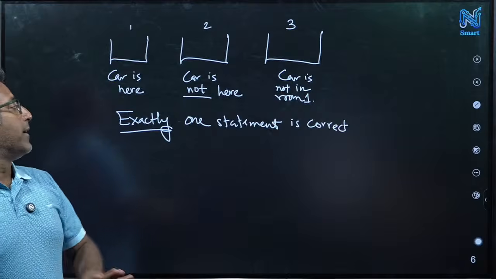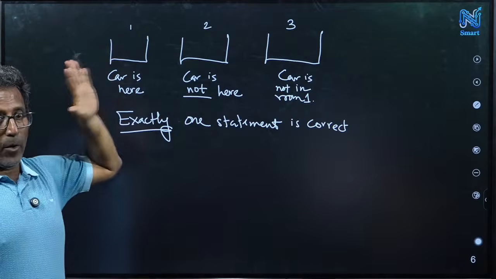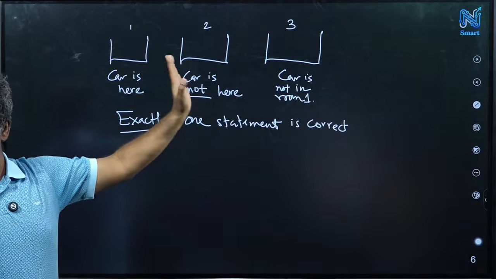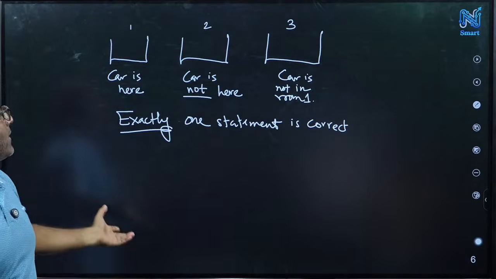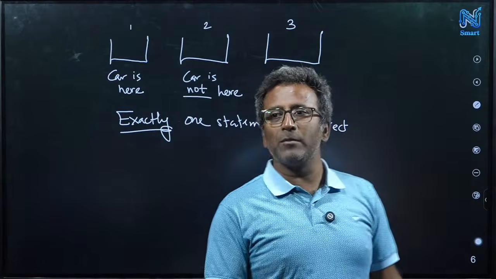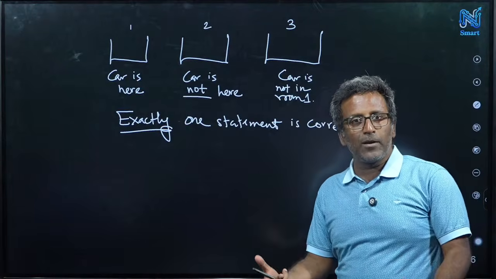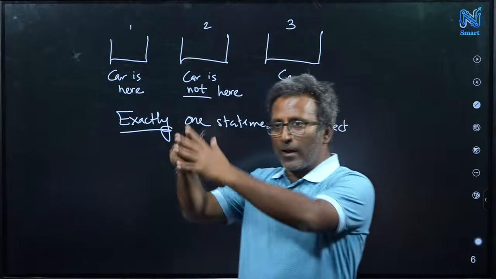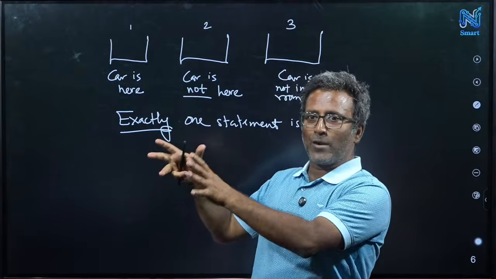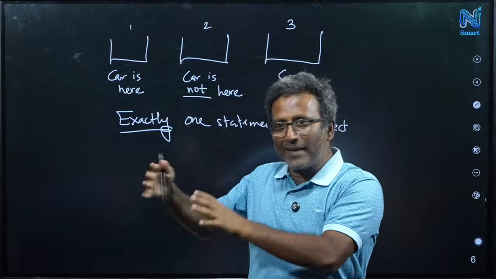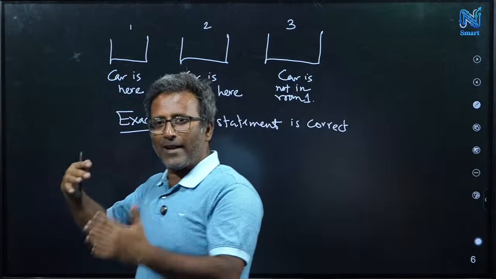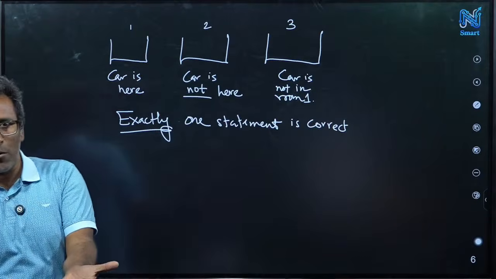Okay, so here it is also mentioned that there is exactly one car in these three rooms. So we also eliminate possibilities, right? In a detective story, we first list all suspicious people who can be the criminal, and then you eliminate: oh no, he cannot be, or she cannot be, and then it looks like only one or two options are there.